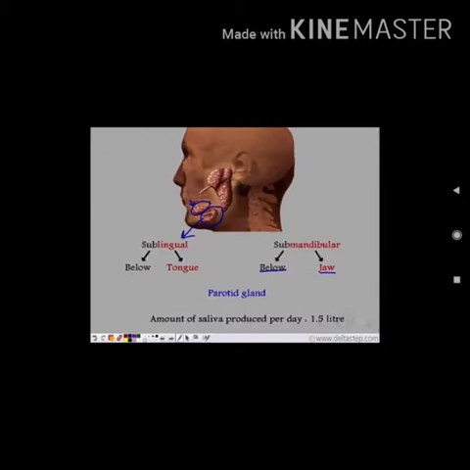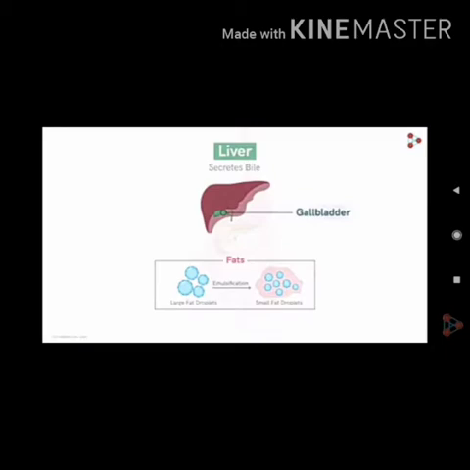Right? Now, all the 3 pairs of salivary glands open into the buccal cavity by way of ducts. They secrete saliva, and saliva is a slightly alkaline fluid which contains water, mucus and 2 enzymes, that is your salivary amylase and maltase.